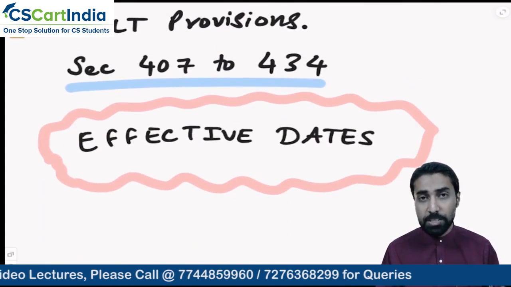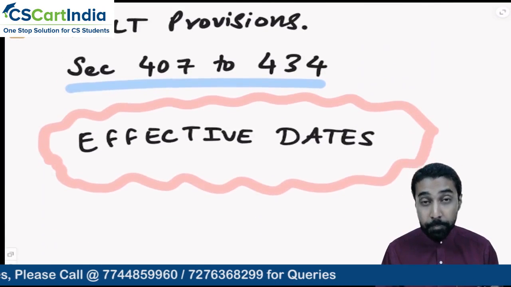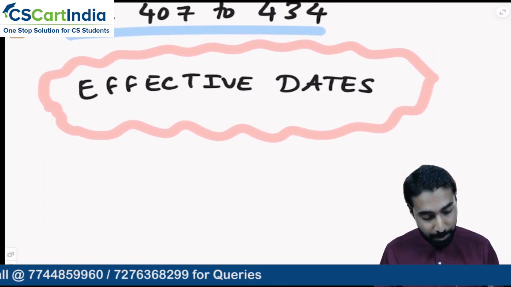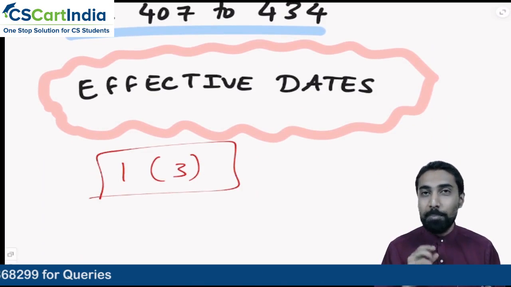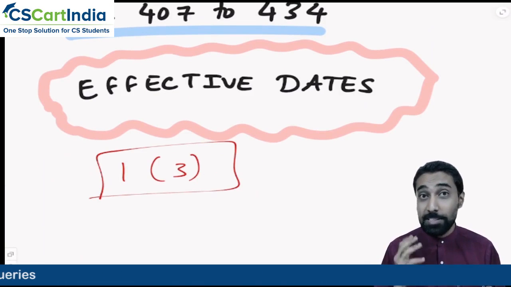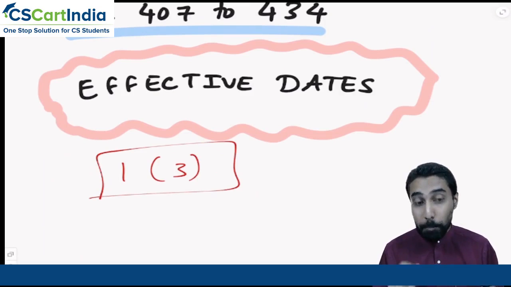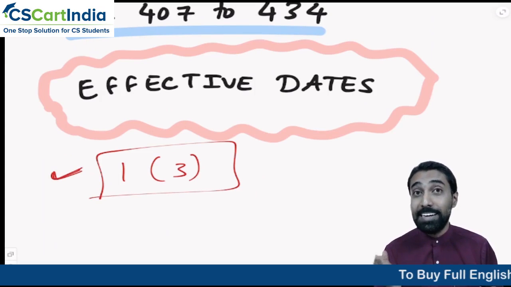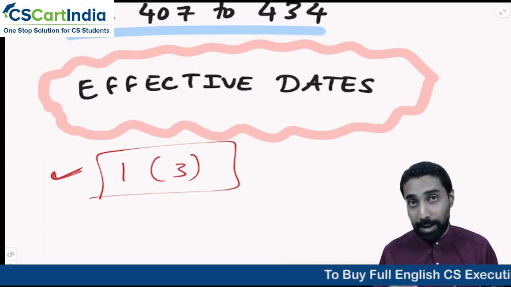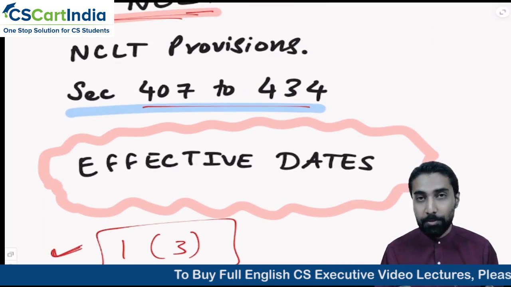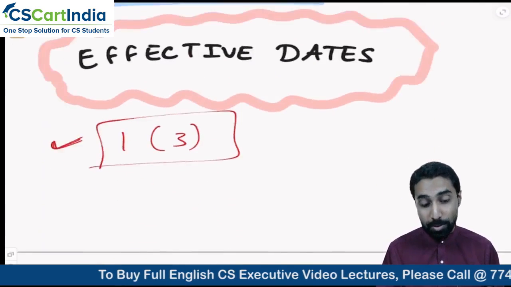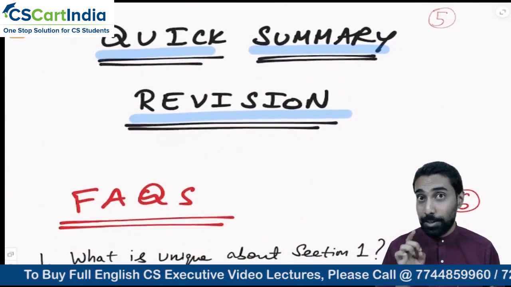So NCLT provisions 407 to 434 is completely dependent on section 1 subsection 3. Why? NCLT did not become effective from 2013. There was a case pending in Supreme Court, I told you. Because of section 1 subsection 3, when that case was resolved completely and they said that NCLT can be constitutionally valid, that time the sections 407 to 434 came into effect. So that is how this practical aspect you need to analyze.